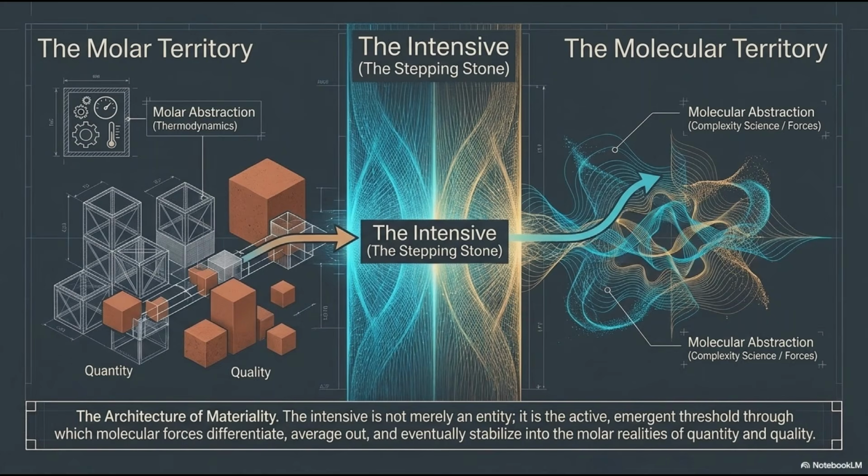In summary, materiality is a transition. The intensive acts as the active, emergent threshold where molecular forces differentiate and stabilize into the molar realities of quantity and quality. By mapping this architecture, we gain a deeper understanding of how the world structures itself.